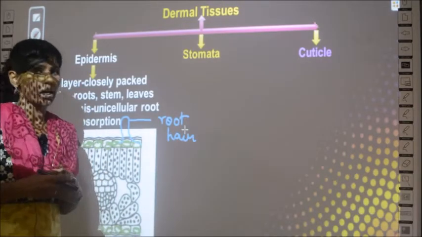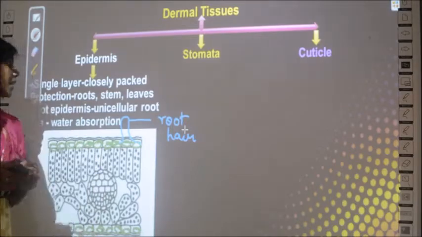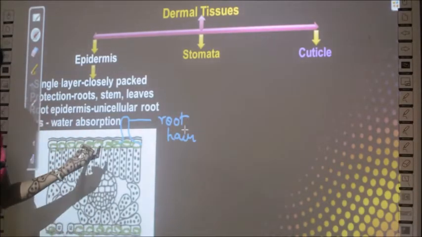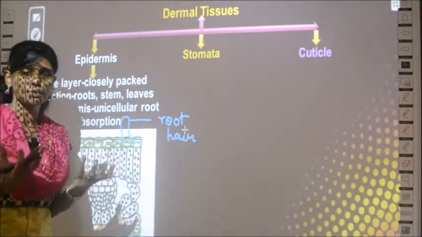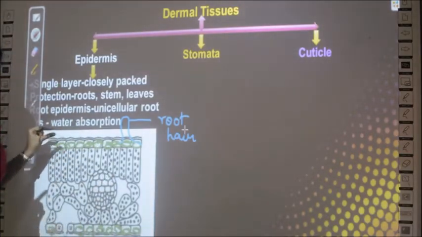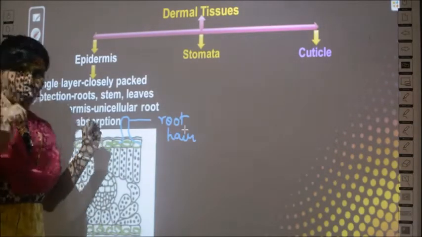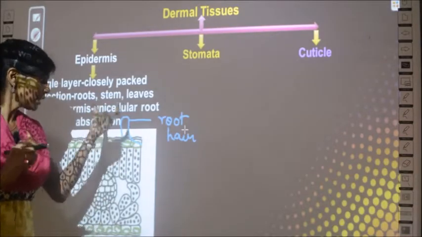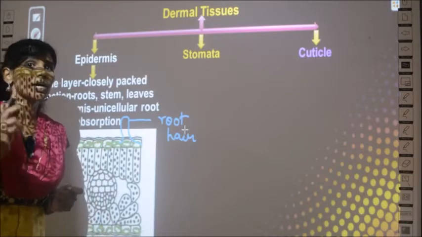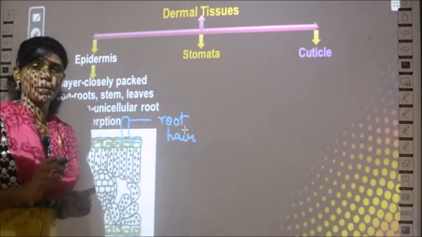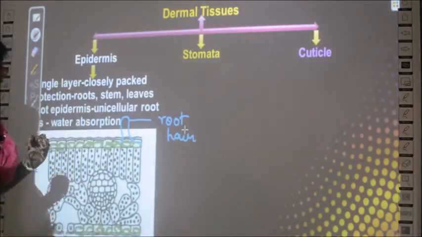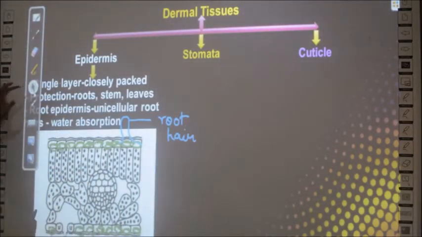Okay, so what we have studied in the epidermis layer: epidermal cells are closely packed, they don't have spaces between them, they exist as a single layer, only one row of cells, and they give protection to roots, stem and leaves. If it is present in the root, it is present as an extension, and that extension is called root hairs, and the function of root hairs is to absorb water. So this is about the epidermis, and next we will study the stomata.